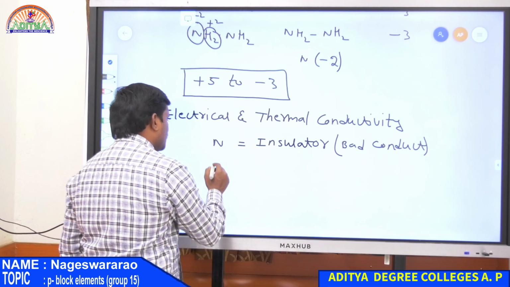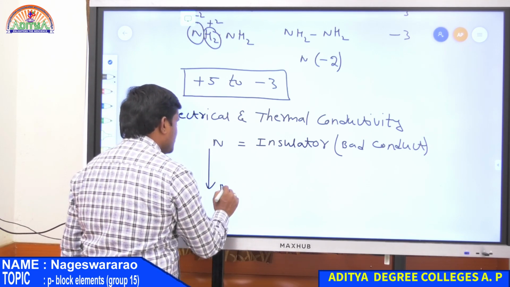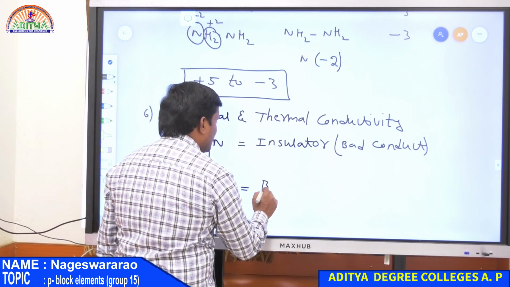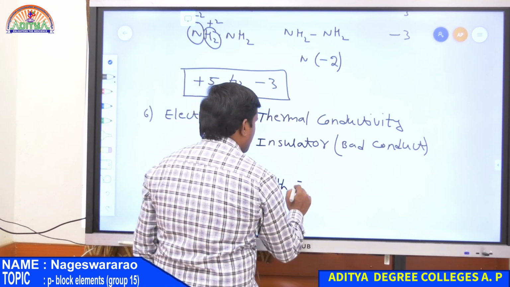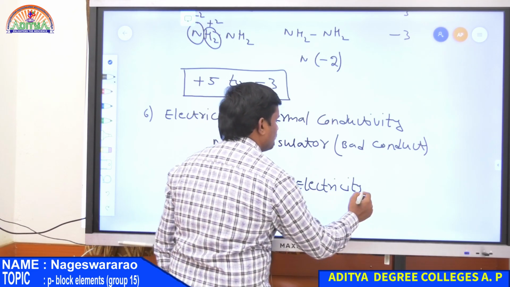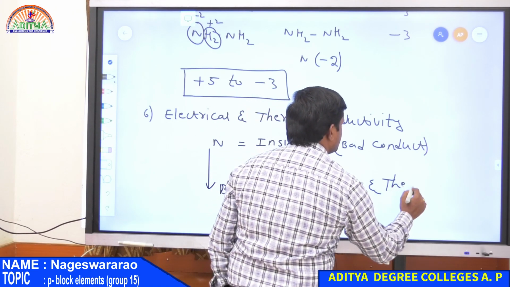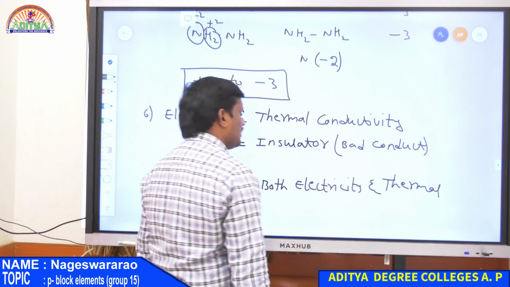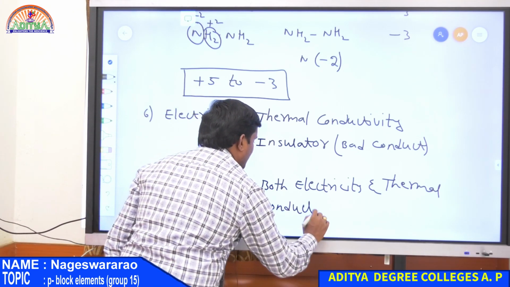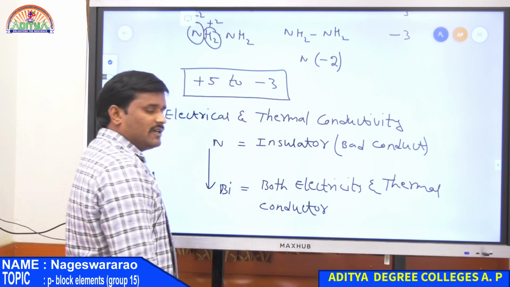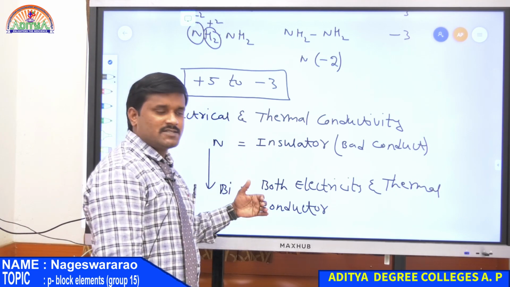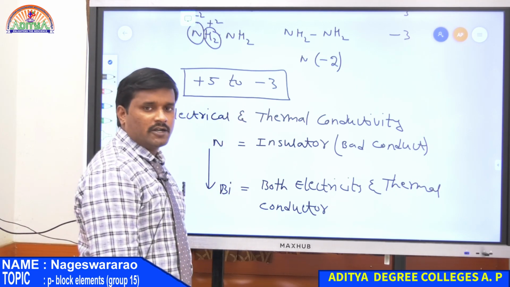Whereas from top to bottom, metallic character increases. Bismuth is the best metal. Therefore, it conducts both electricity as well as heat energy, that is thermal energy. Therefore, these are the best conductors. Bismuth is a conductor, whereas nitrogen is an insulator, and hence thermal and electrical conductivity always increase from top to bottom in a group.